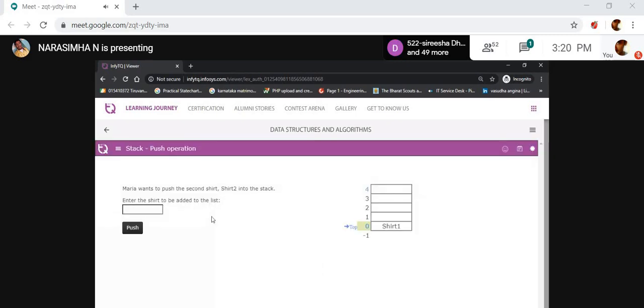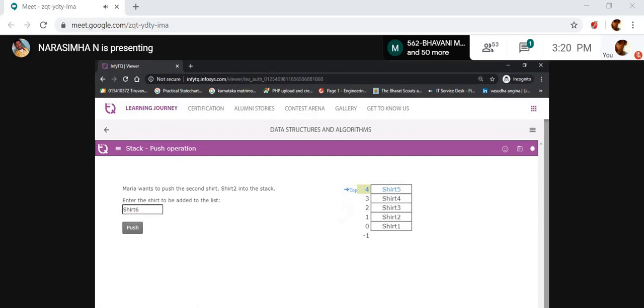Let's see here. Maria wants to put shirts into packets. Shirt 2, I'm pushing. Yes, shirt 2, 3, 4, and then 5. If I want to push one more data, what is the output?